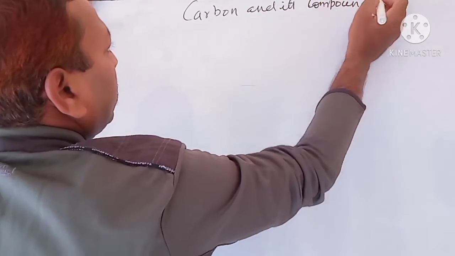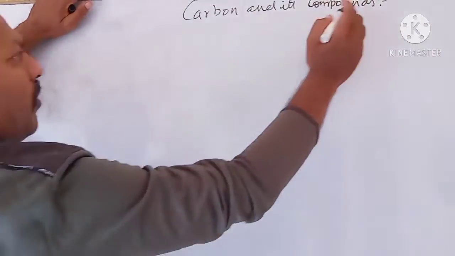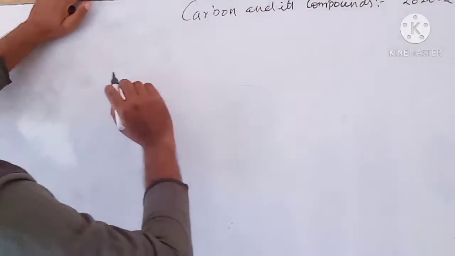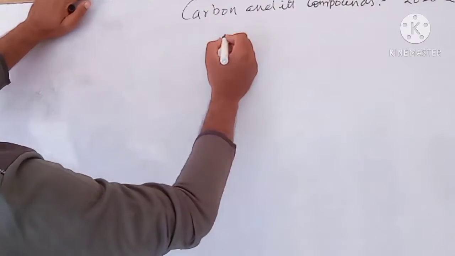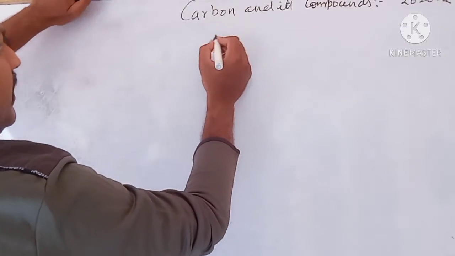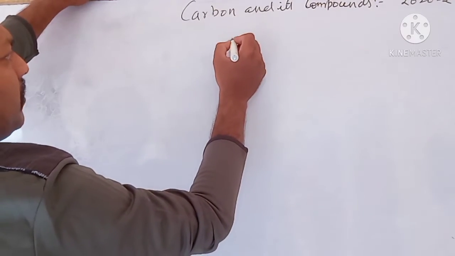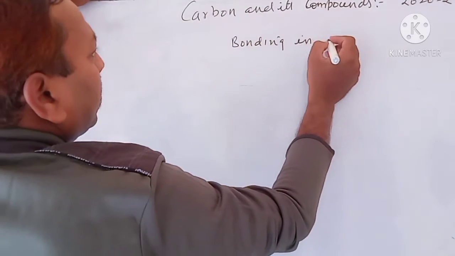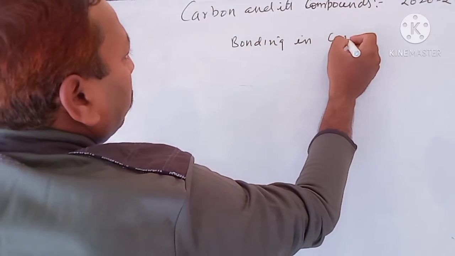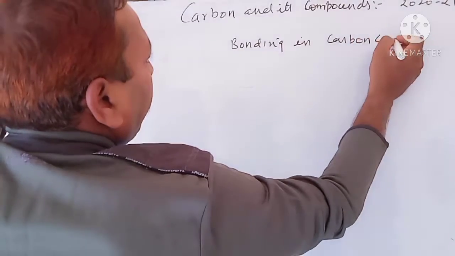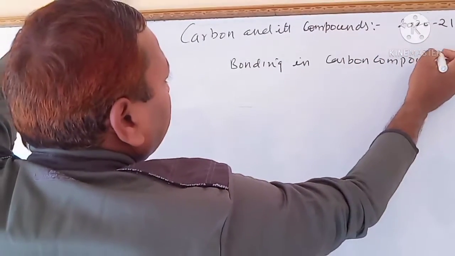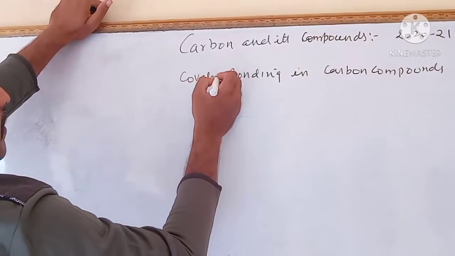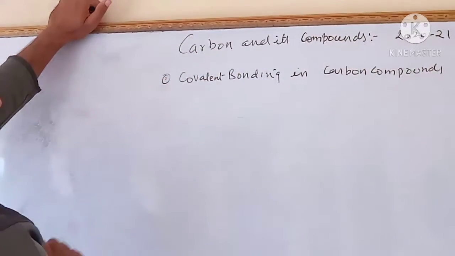Now, first, the syllabus according to 2020-21. First, know the syllabus content. Number 1 according to this is bonding in carbon compounds, covalent bonding in carbon compounds.